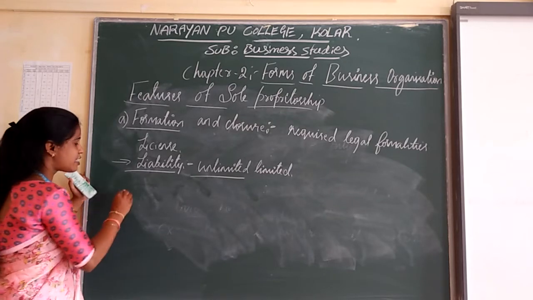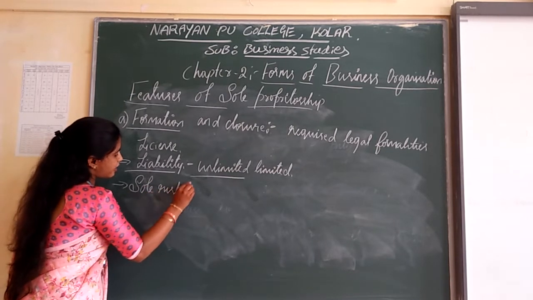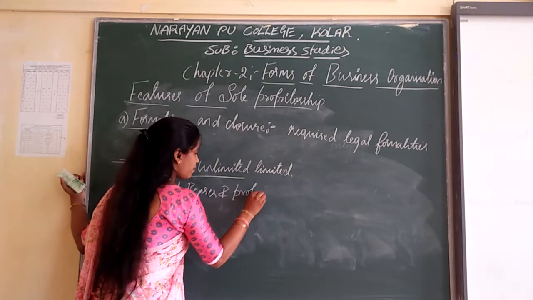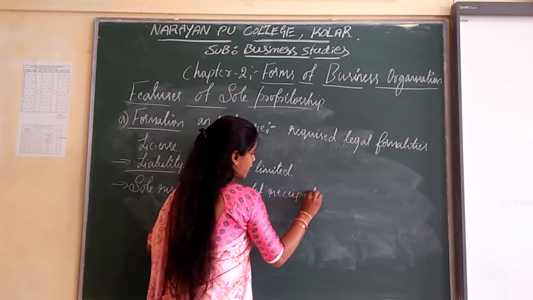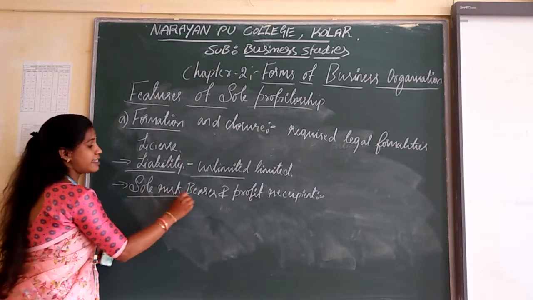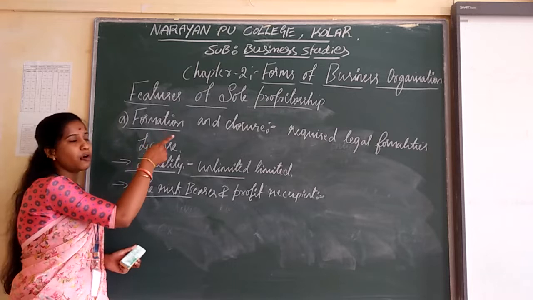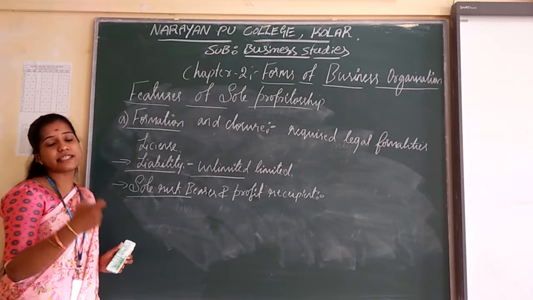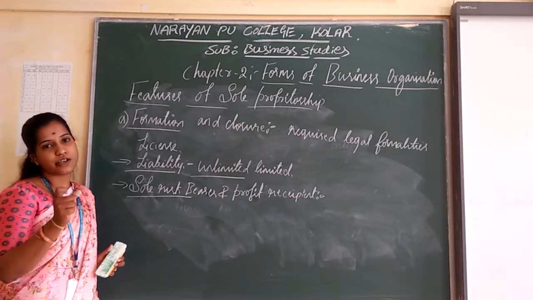Understand? The next point is sole risk bearer and profit recipient. The sole risk bearer means that in the sole proprietorship, he is a single person who is going to manage and control the business organization.